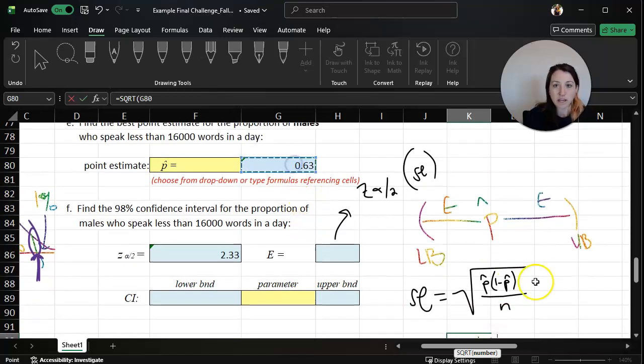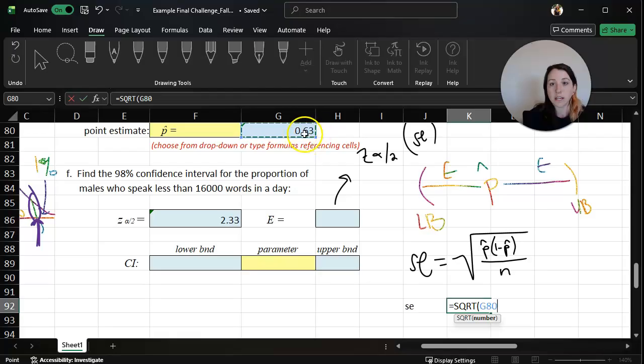So I'm going to click on p-hat. Again, I need that exact value. I can't use the rounded 0.63. I need to click on that. So the square root of p-hat times 1 minus p-hat, all over n.